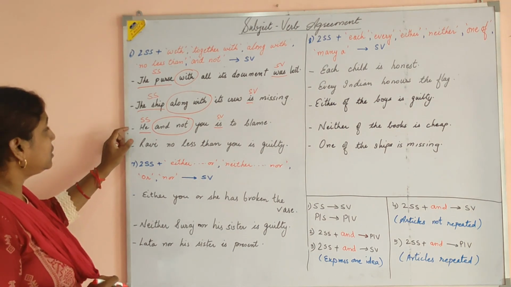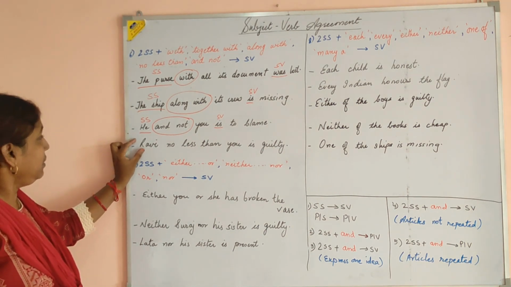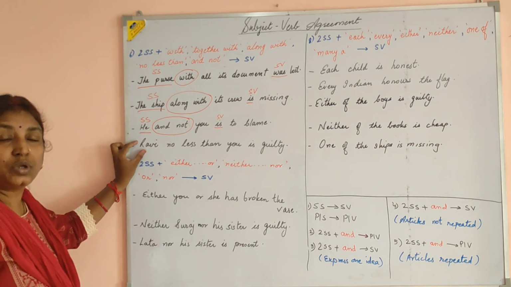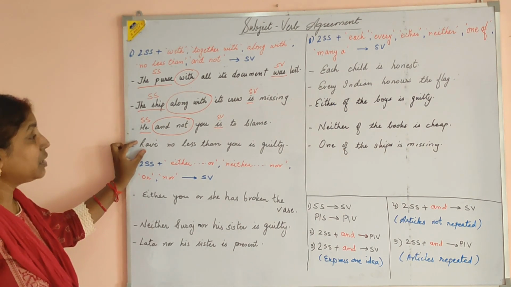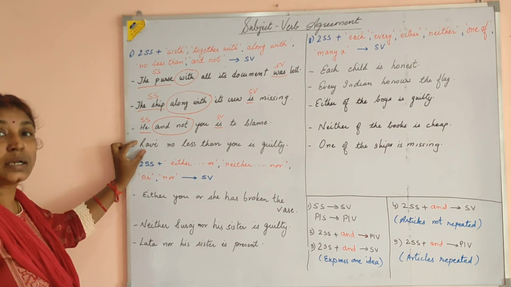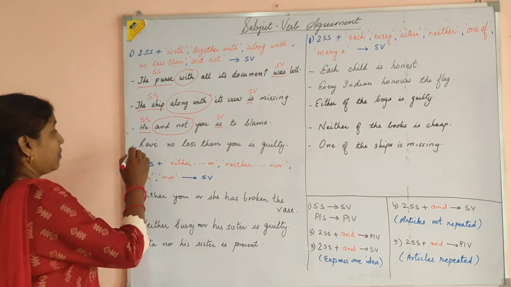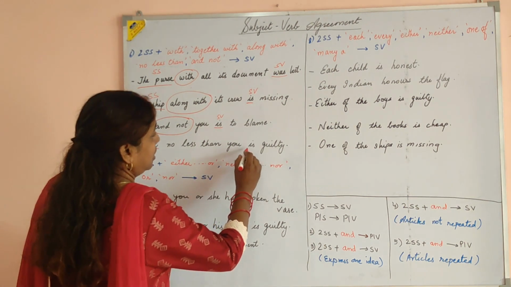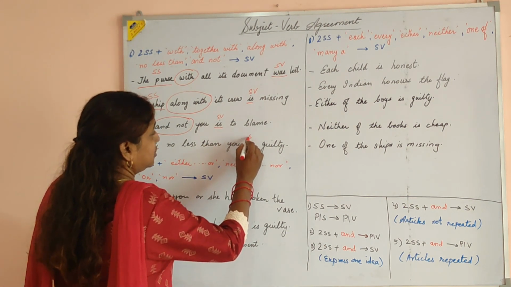I hope you all are getting these points. Again, another example: Ravi, no less than you, is guilty. It means both of them, both Ravi and you, are guilty. So the main subject is Ravi and the verb is singular.